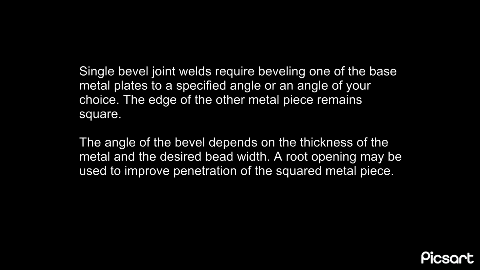Single bevel joint will require beveling one of the base metal plates to a specified angle or an angle of your choice. The edge of the other metal piece remains square. The angle of the bevel depends on the thickness of the metal and the desired bead width. A root opening may be used to improve the penetration of the squared metal piece.